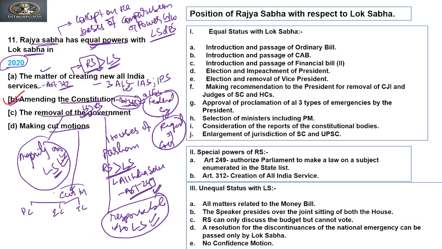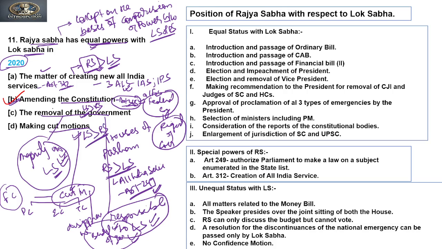So this cut motion is used to disapprove the budget of the government. Now it means it is again controlling, sanctioning the government. So the control of a government, this amounts to the financial control of the government. So the government is always controlled by the Lok Sabha. So in the cut motion also, the Lok Sabha has more power.